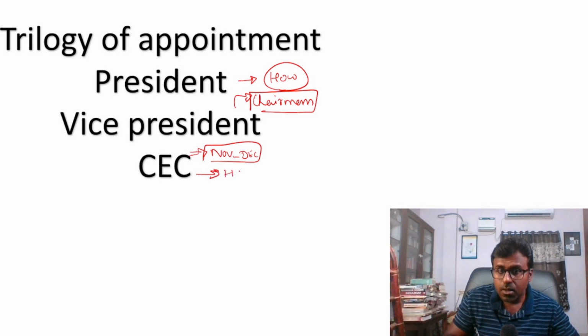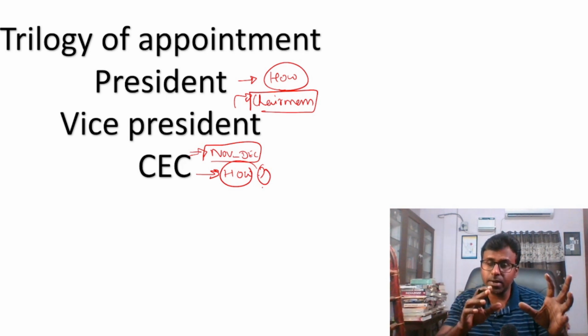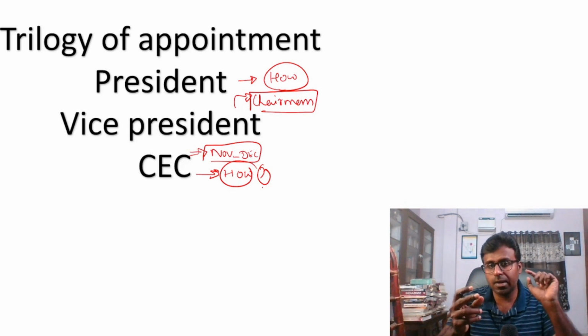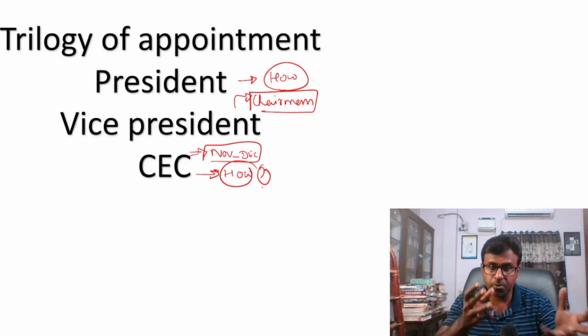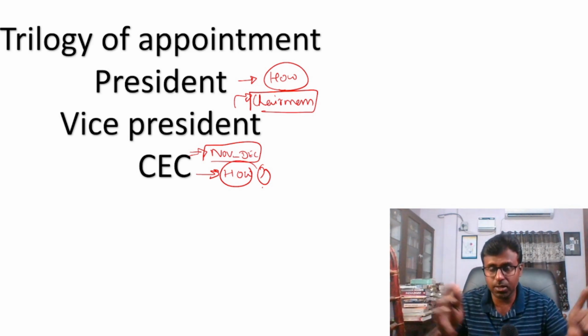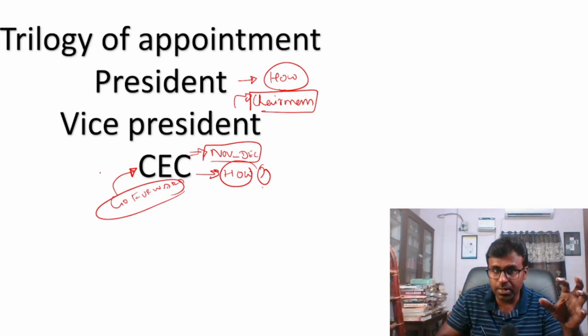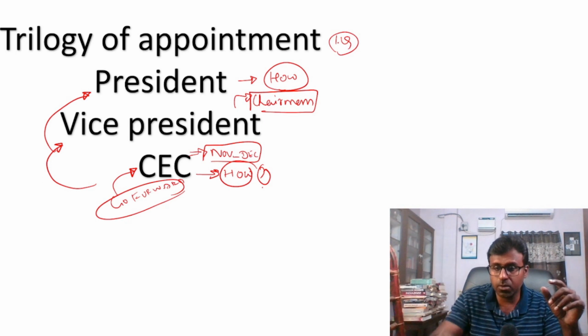How is the Chief Election Commissioner appointed? They are appointed by the executive. And there was a constitutional case in the Supreme Court asking for a panel to be formed for appointing the Chief Election Commissioner and the election commissioners. This has been given a go-ahead last month. So look at how the appointment of the CEC, Vice President and President is done. I feel one question from this.